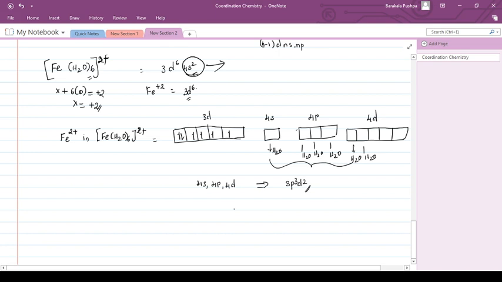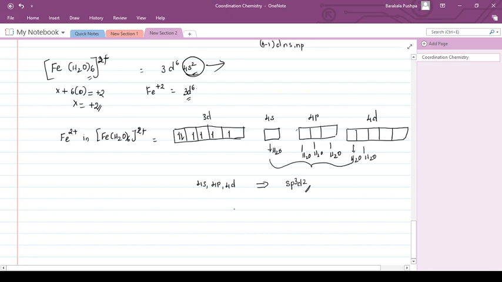It is paramagnetic in nature. All of you know that since there are unpaired electrons, it is paramagnetic. The magnetic moment is root of n into n plus 2. There are 4 unpaired electrons, so 4 into 4 plus 2, that is root 24. Root 25 means 5, and root 24 is just less than 5, almost 4.90 Bohr magnetons.